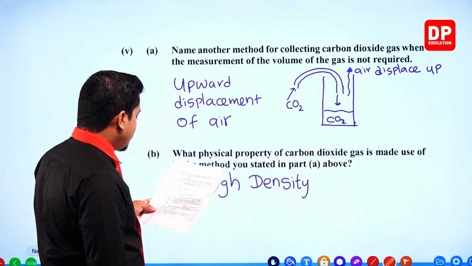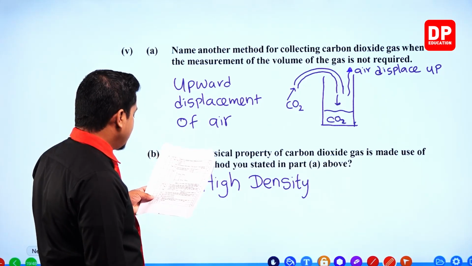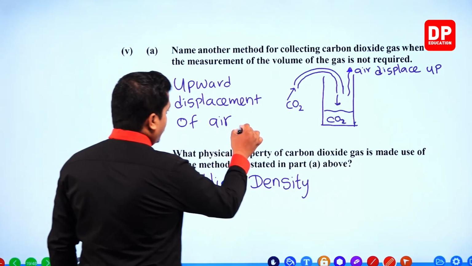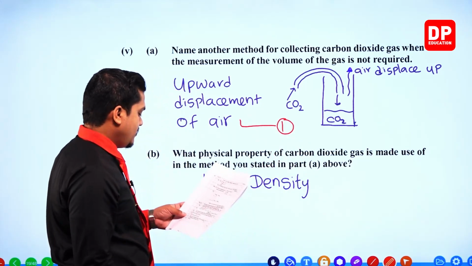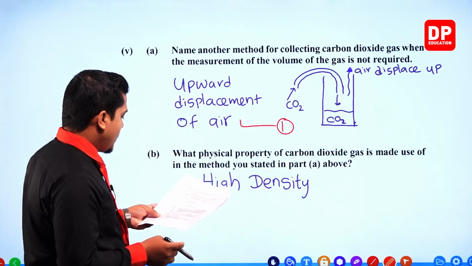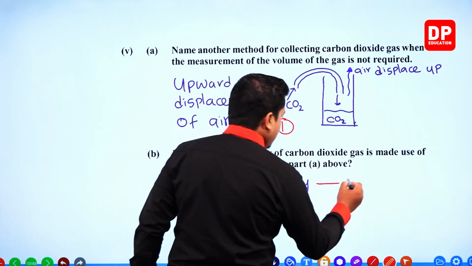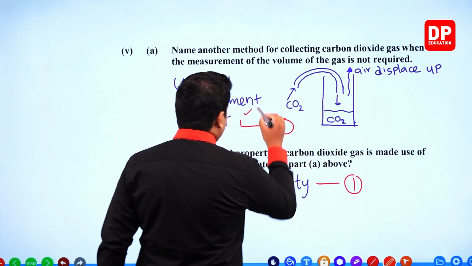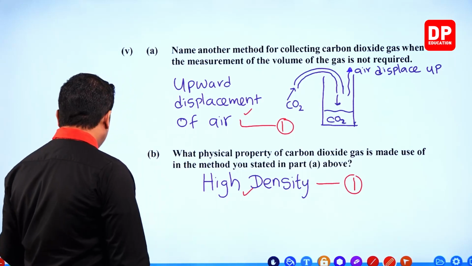Then the next one is given for the upward displacement of air. 1 mark is given. Then for the high density, again 1 mark is given, my dear children, for the correct answer. Then, my dear children, the next one.